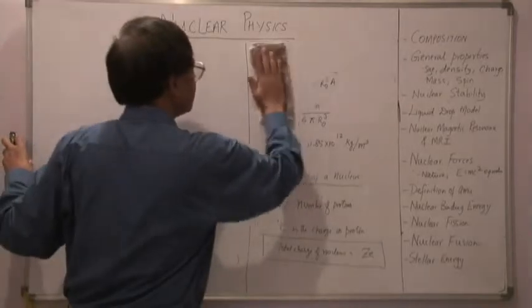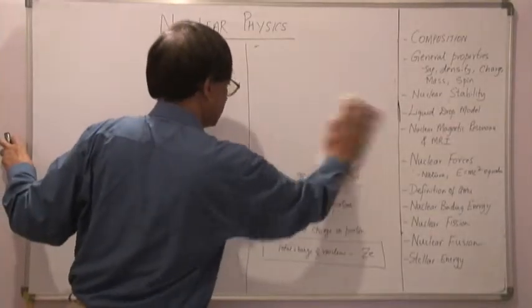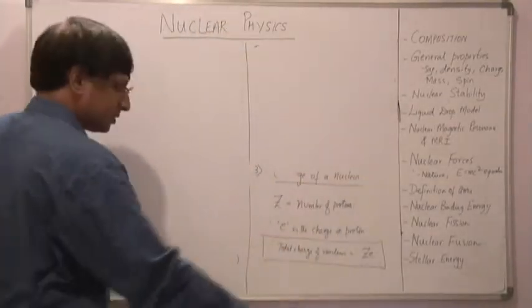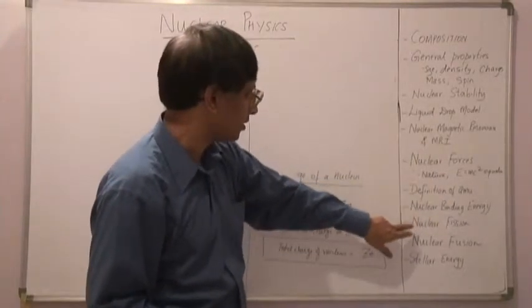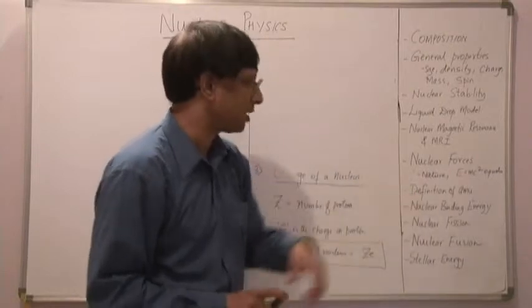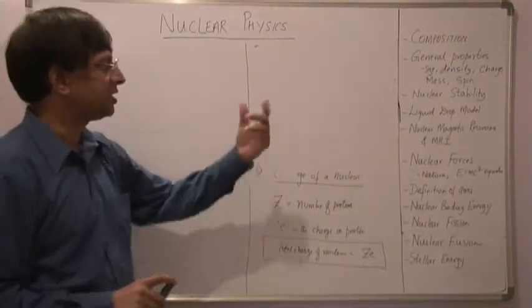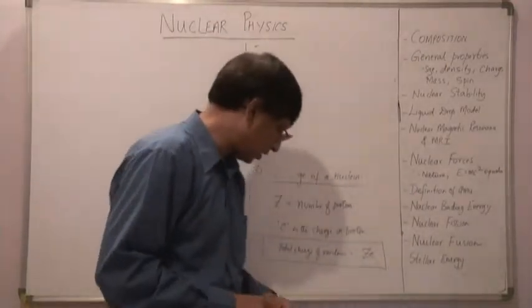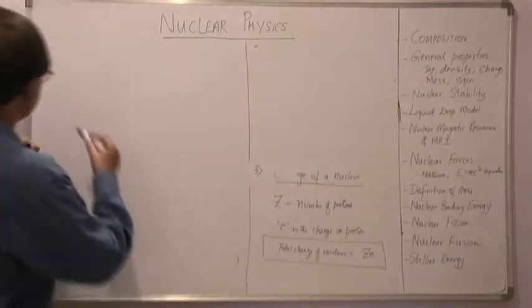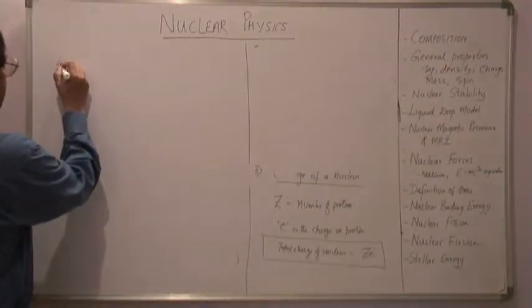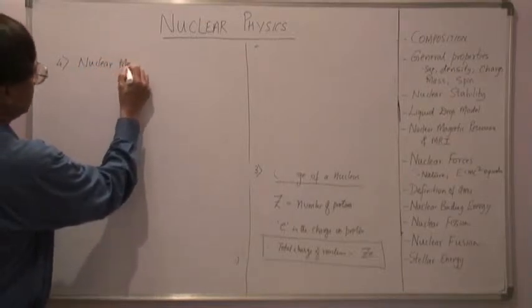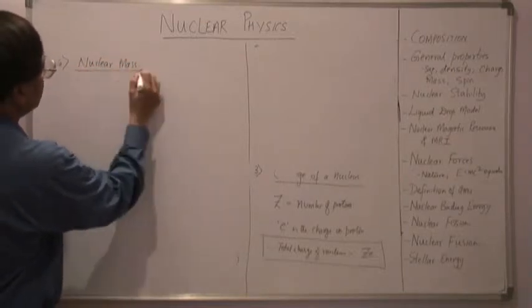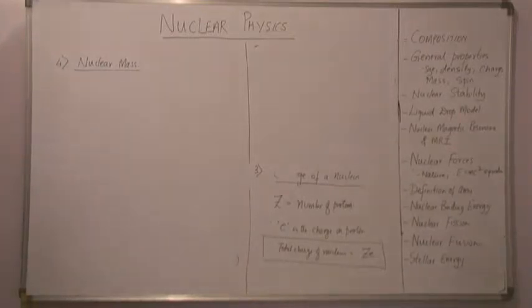When we look at the mass of the nucleus, subsequently we will also be looking at what is known as AMU, the definition of AMU. At that time we will be revisiting this concept again. But right now we will just write down the nuclear mass. We'll get a simple expression for the nuclear mass.